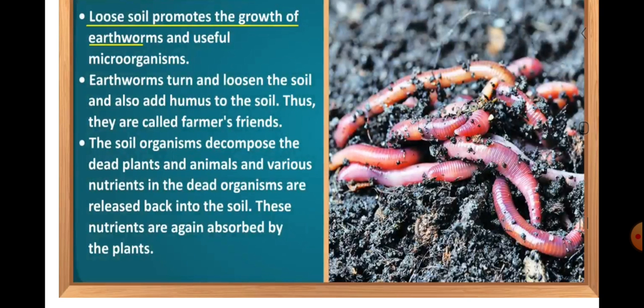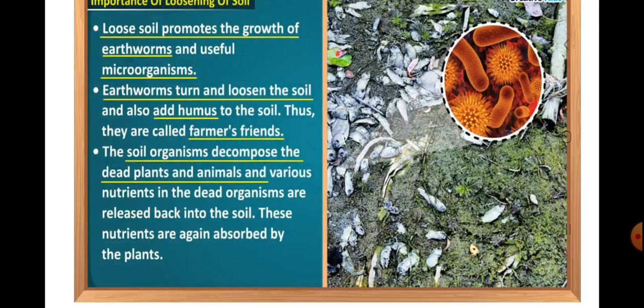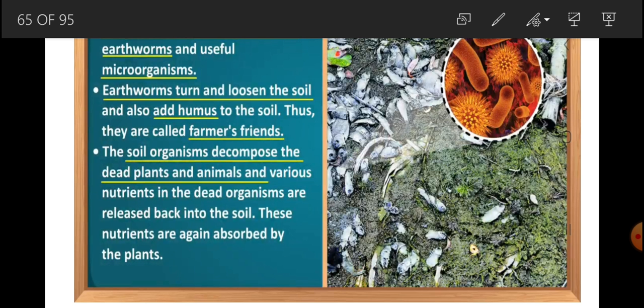For example, earthworms turn the soil and loosen the soil and also add humus to the soil. The soil organisms decompose the dead plants and animals, and various nutrients in the dead organisms are released back into the soil. And these nutrients are again absorbed by the plants.